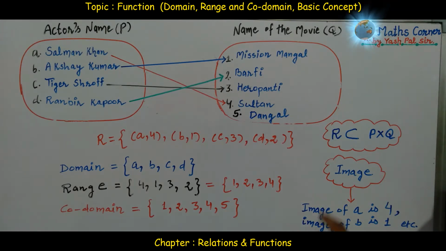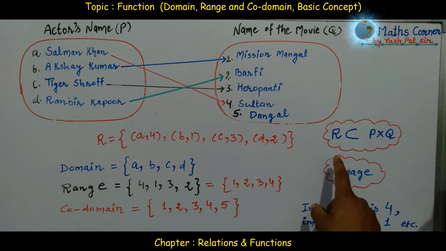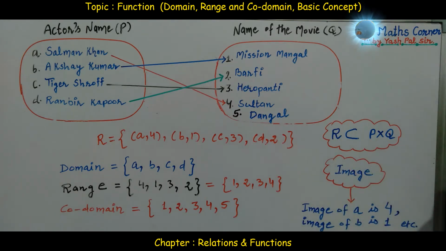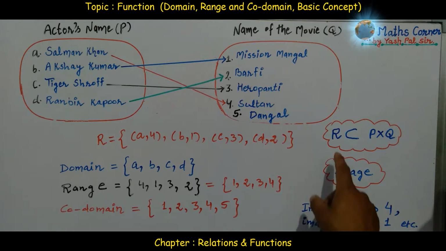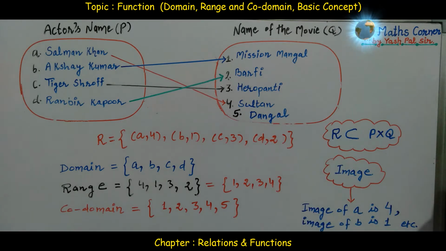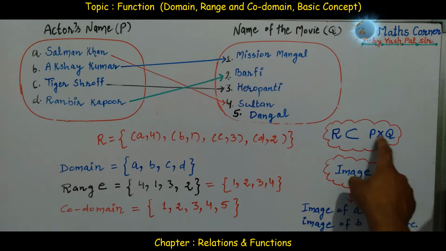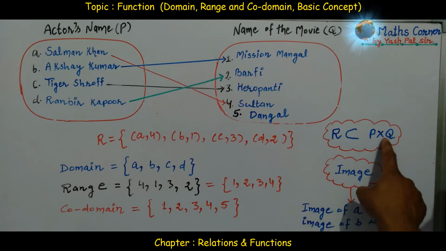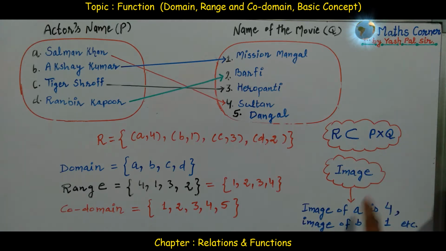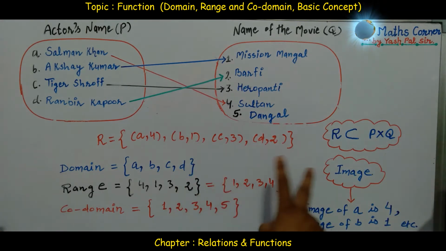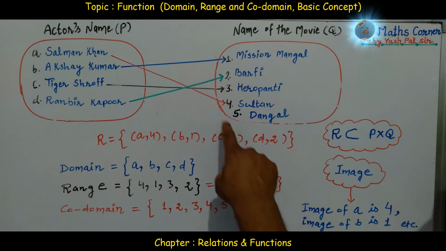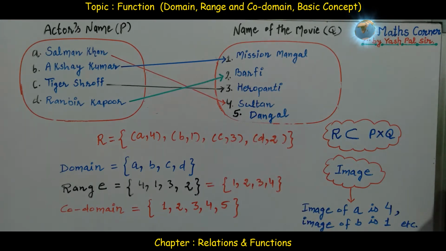Dear students, dear learners, in the previous video we have already discussed the Cartesian product of two sets, and thereafter we also discussed relation. Relation was a subset of the Cartesian product P cross Q. Cartesian product is denoted by P cross Q. With the help of an example, we are going to repeat the same example once again.